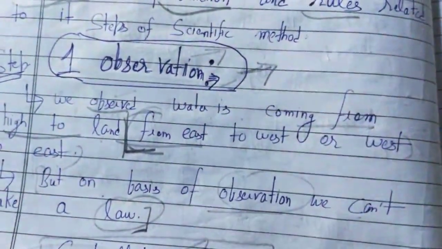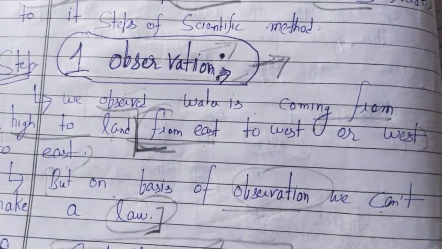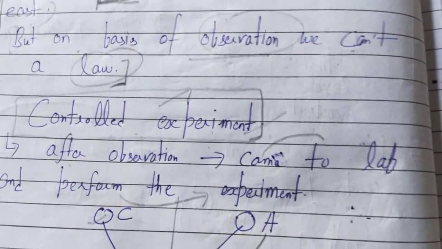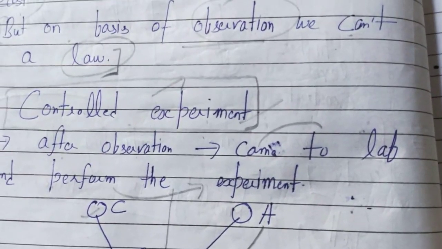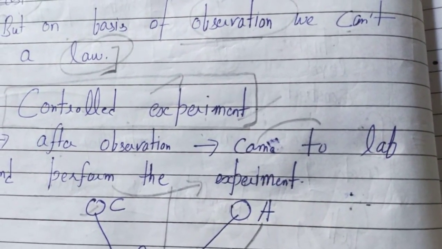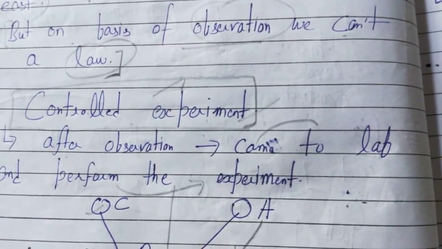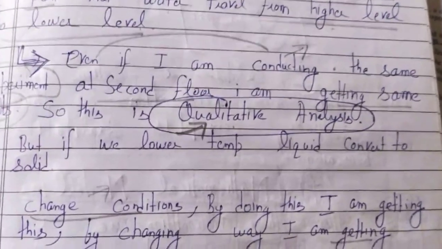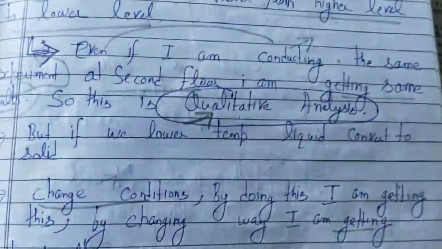In observation, the phenomena is observed, like some person observes water flows from higher level to lower level. Then controlled experiment. What happens? He takes the observation and he performs the experiment in lab with different conditions. So this is controlled experiment. That means he is performing the experiment with controlled conditions. So we are conducting the same experiment with different conditions, and this is known as qualitative analysis.